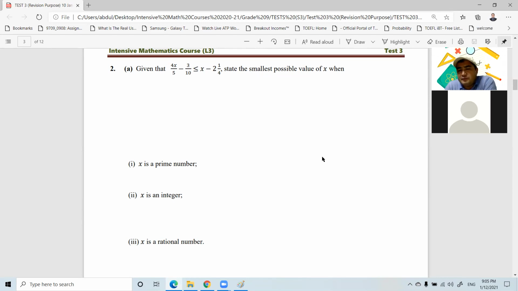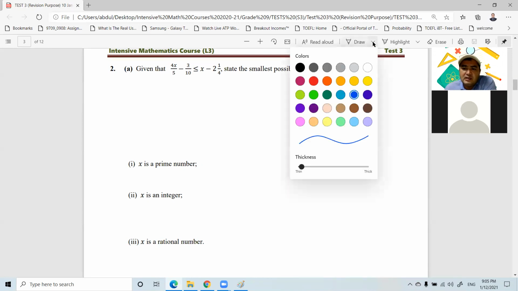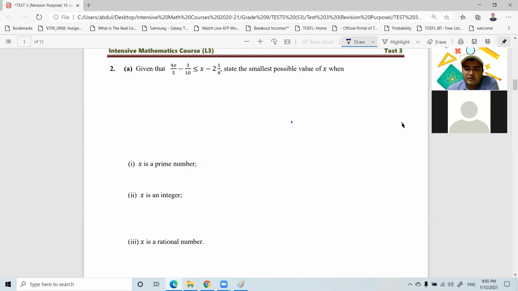I'm going to prepare the answer sheet in two different formats. Number one is in PDF. Number two is in Excel file. In PDF format, if you have an iPad or Samsung tablet, whatever it is, you can just write with a pen like me. For example, I just opened this in Microsoft Edge, and I can write everything here. My answer is, let's say, 12 cm squared, and I can save it and send it to me. The other version is in Excel, you just open and write your answer. Everything is there. Question 1A, B.